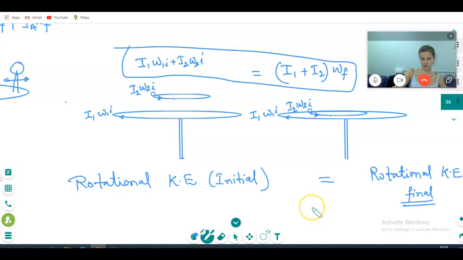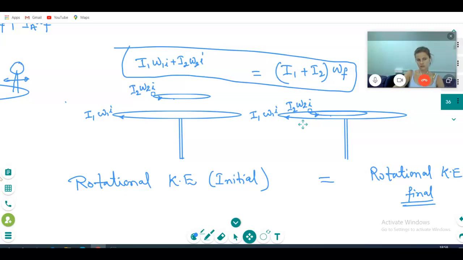But it's going to work only when there is no loss of energy. The question makers will tell whether loss of energy is there or not. Otherwise you have to find it out.